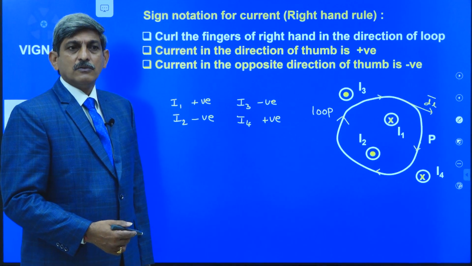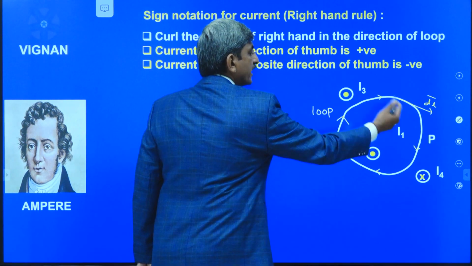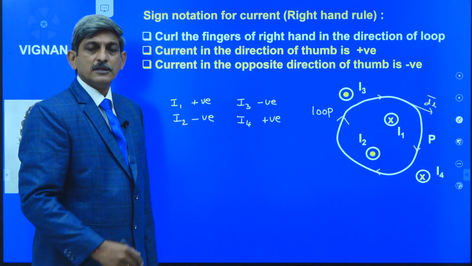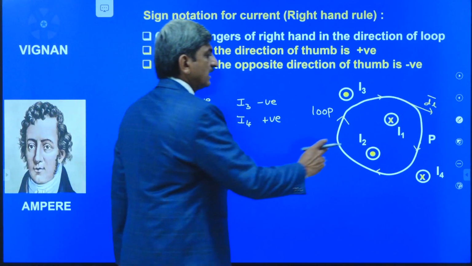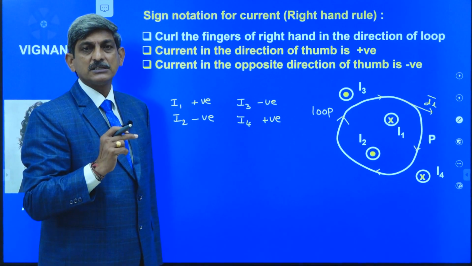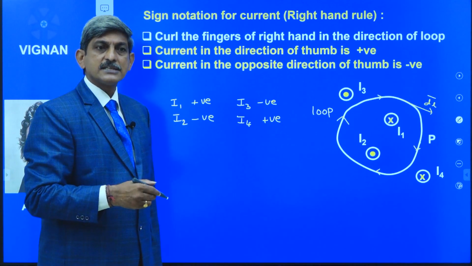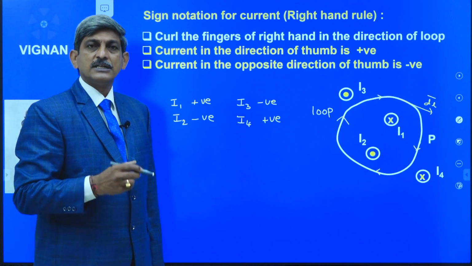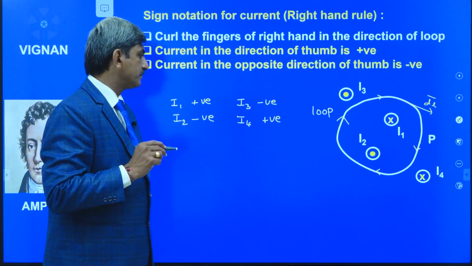Now, one more thing is, you may have a doubt. What about this Amperean loop? Are there any rules to be followed while drawing that Ampere's loop? The Amperean loop must be assumed such that the loop passes through the point at which we have to determine the strength of the magnetic field. The shape and size of the loop may be anything. That means the Ampere's circuital law is valid for any shape and any size of the loop.